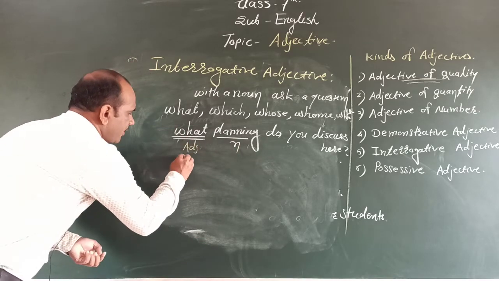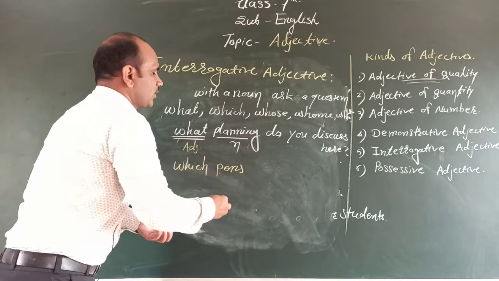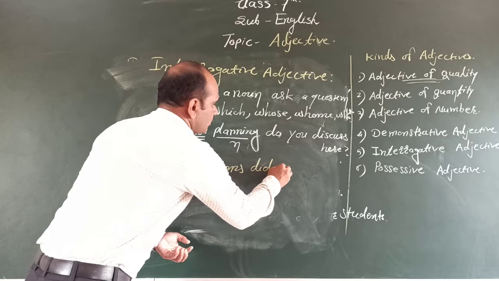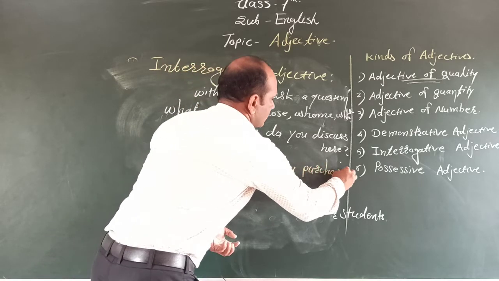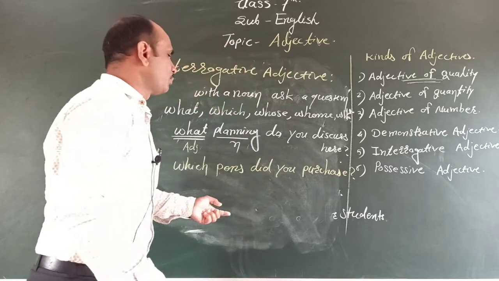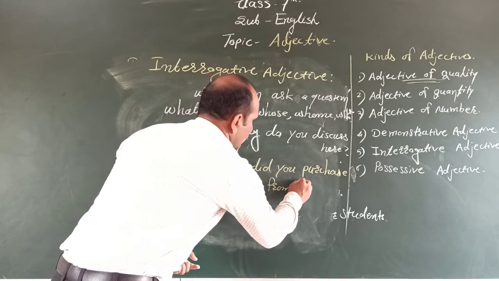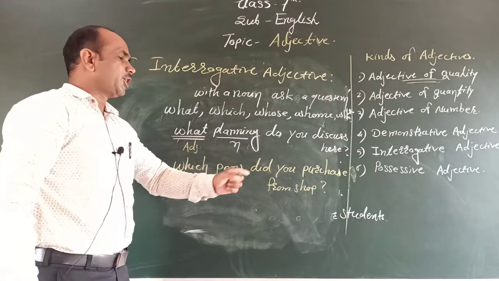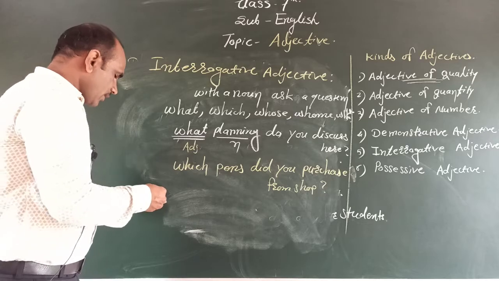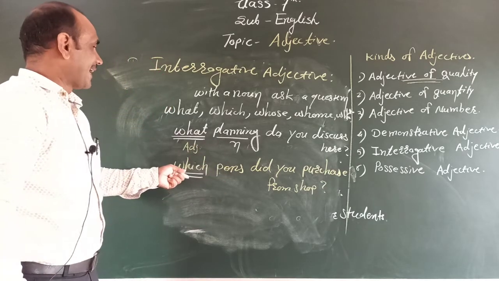Then second, which pens did you purchase from shop? Listen: which pens did you purchase from shop? Here we write which, an adjective.